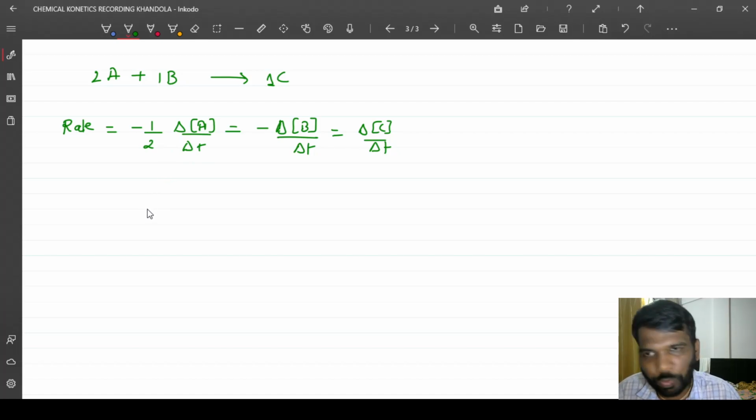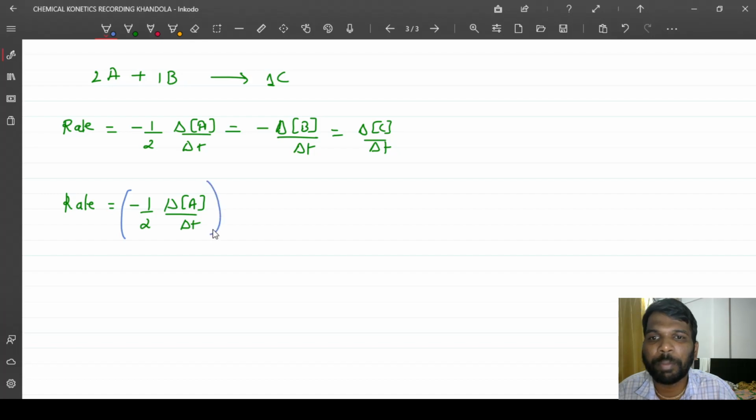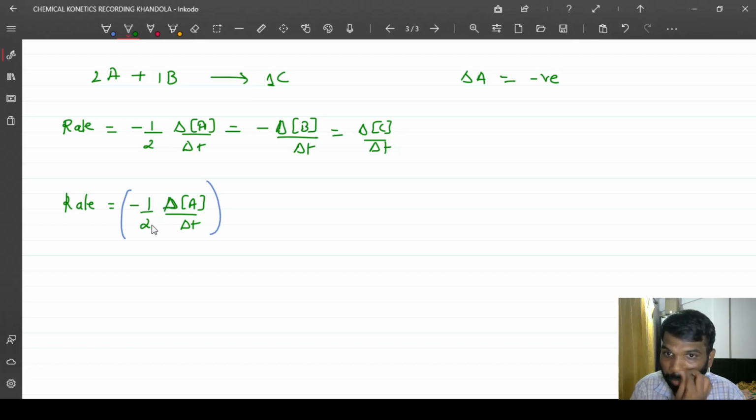See, it's very simple. Actually, I am separating this term, minus 1 by 2 delta A by delta t. This is not a negative term. See, speed cannot be negative. Remember, speed or rate of the reaction cannot be negative. It is always a positive value. This negative sign means this rate is not negative. Actually, this difference is negative, which means delta A is negative. So delta A multiplied by this minus 1 will be a positive value. So overall rate will be positive.